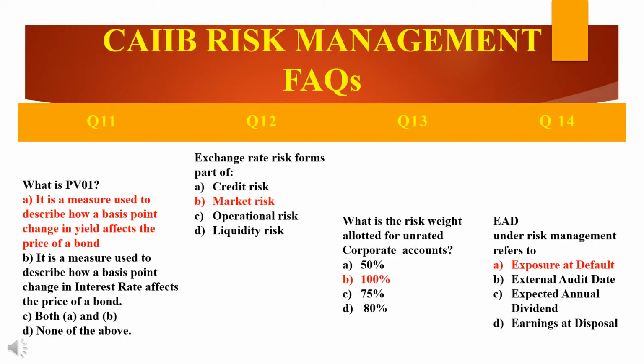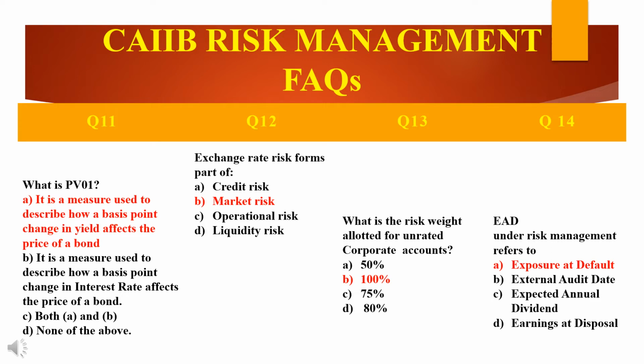The first option is it is a measure used to describe how a basis point change in yield affects the price of a bond. Second option is it's a measure used to describe how a basis point change in interest rates affects the price of a bond. Third is both A as well as B. Fourth option is none of the above. So what's the answer here? The answer is option A, that is PV01 is a measure used to describe how a basis point change in yield affects the price of a bond.